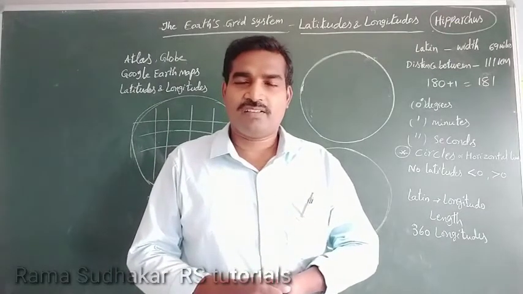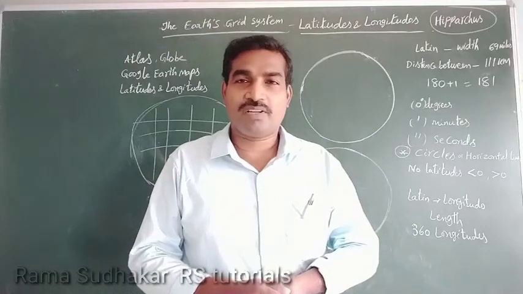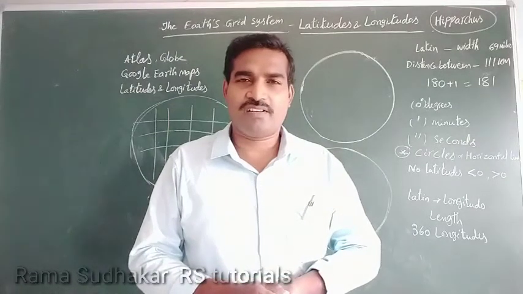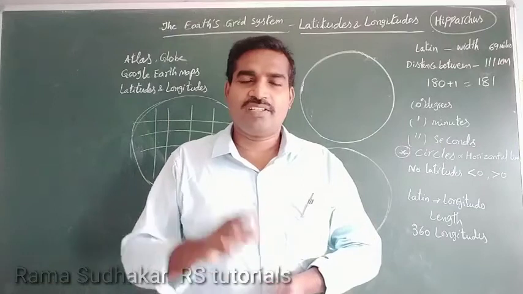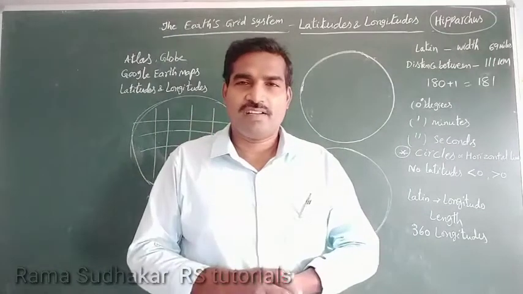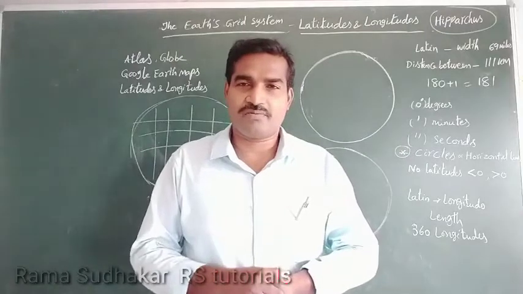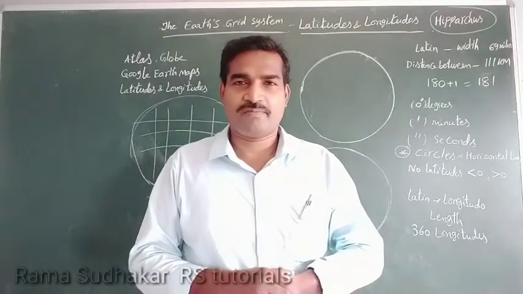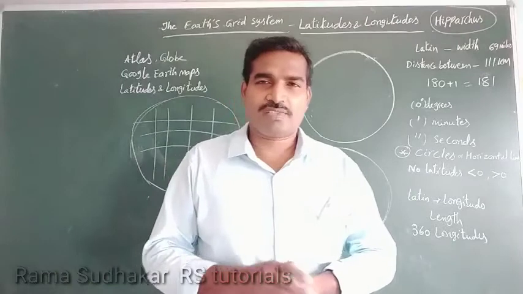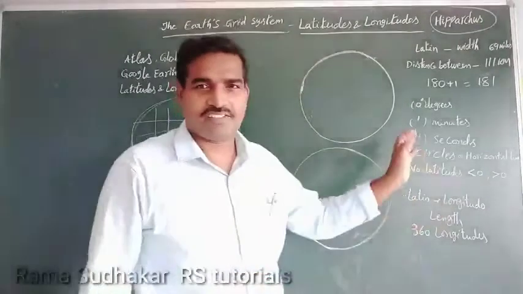Do you know what the uses of latitudes and longitudes are? We can easily locate a place and its time zone through latitudes and longitudes. First, we will discuss latitudes.